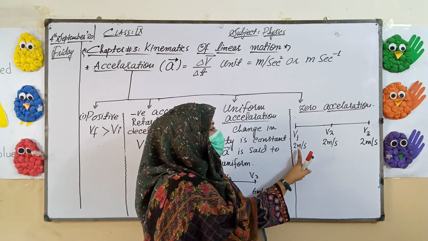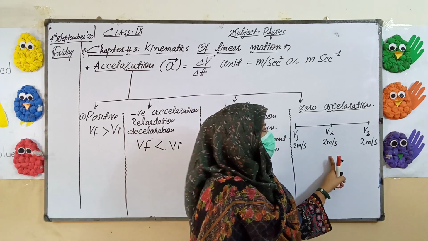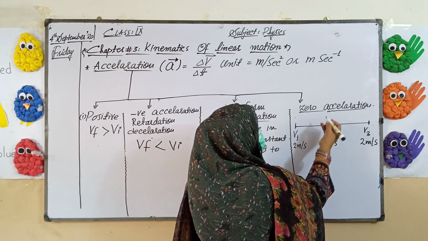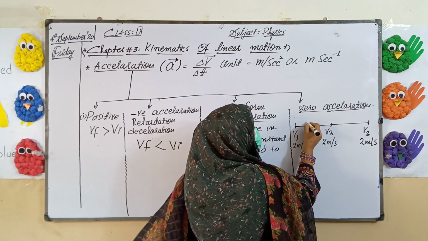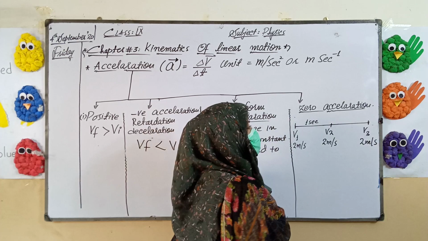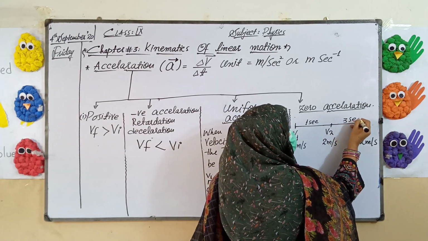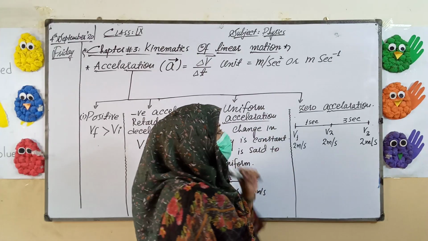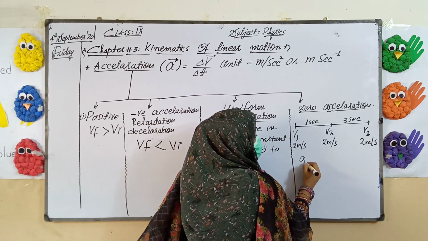Now you can see v1 is 2 meter per second. The second time when we noted, it was also 2 meter per second. The third time it was also 2 meter per second. We noted the first velocity, then after 1 second the second velocity, and from v2 till v3 we noted the velocity after 3 seconds. Means time is increasing but the velocity is not changing here.